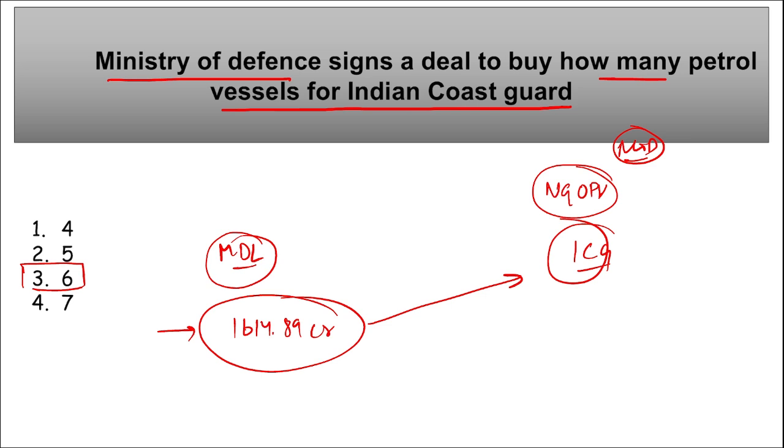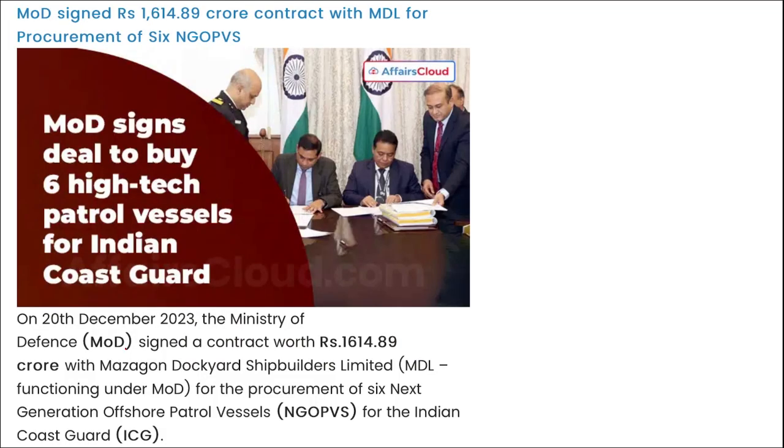The contract was signed under Buy Indian, that is, Indian indigenously developed technology, meaning these will be developed in India only. Correct? So here you can see the Ministry of Defense signed a contract worth 1614.89 crore rupees with Mazagon Dock Shipbuilders Limited for the procurement of these 6 next generation offshore patrol vessels, and they will be delivered to the Indian Coast Guard.